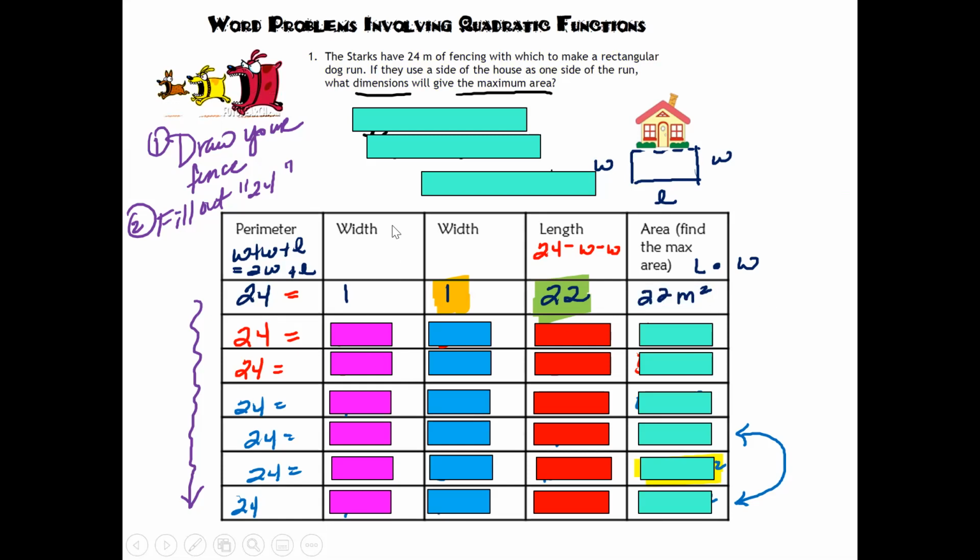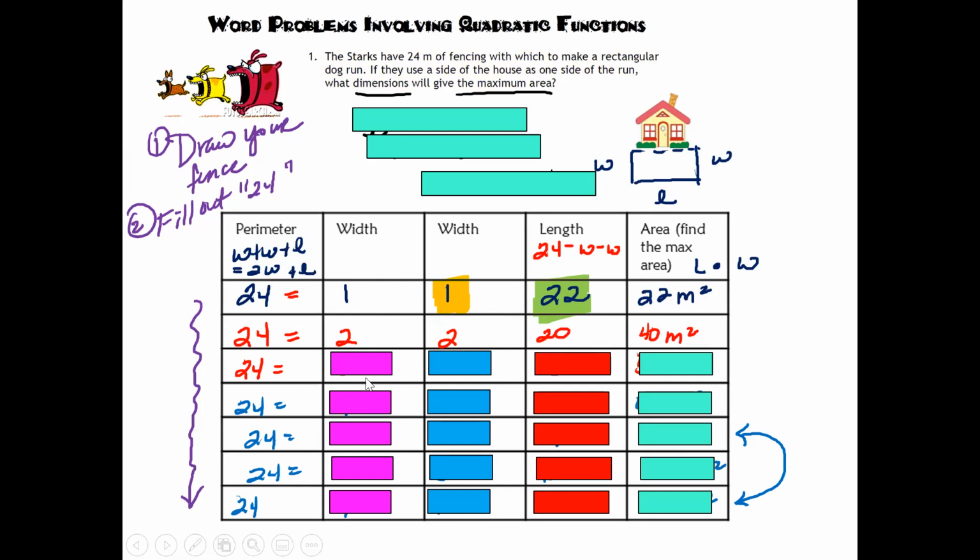Let's make another guess. If your width is 2 meters, and your other width is 2 meters, then what's 24 minus 2 and 2? Your length has to be 20. So if I multiply my width times length, 2 times 20, I will get 40 meters squared. So this is actually a bigger area than the previous one.